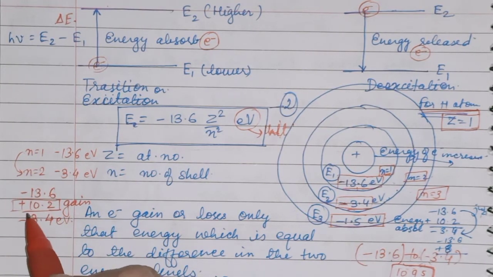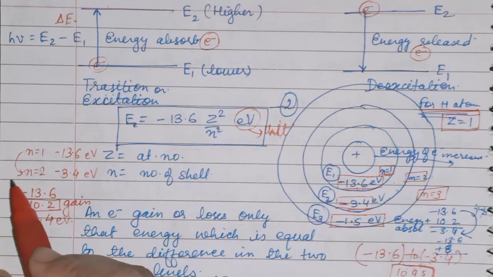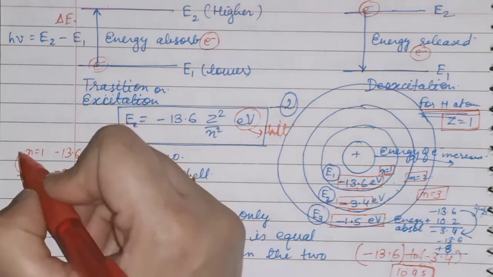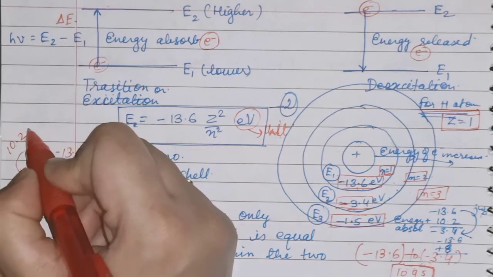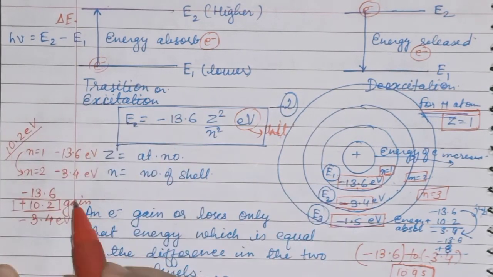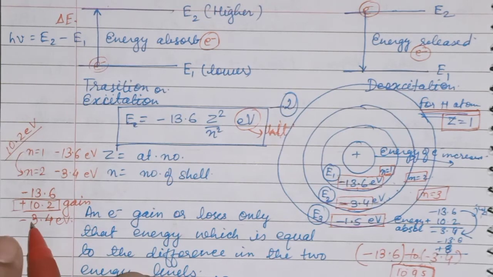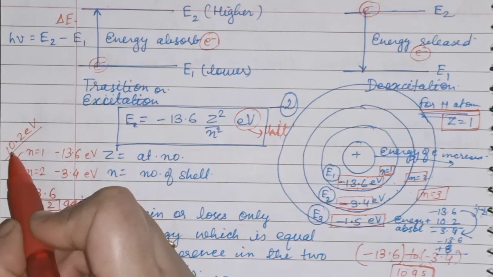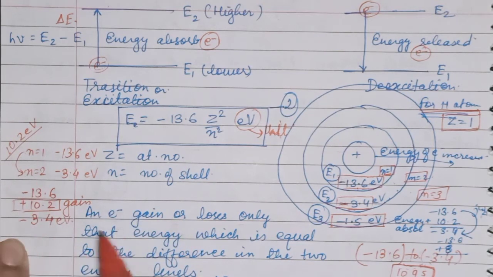That means whenever the electron wants to jump from n1 to n2, it will gain 10.2 electron volt, then only it can jump to n2. If it is less than or more than 10.2, then it will not be in the n2 energy level.